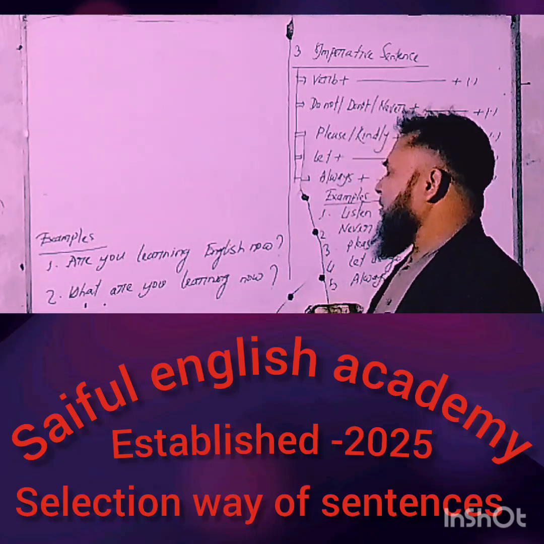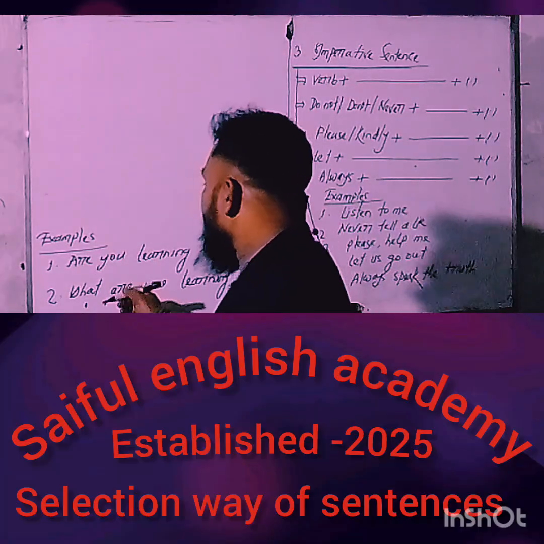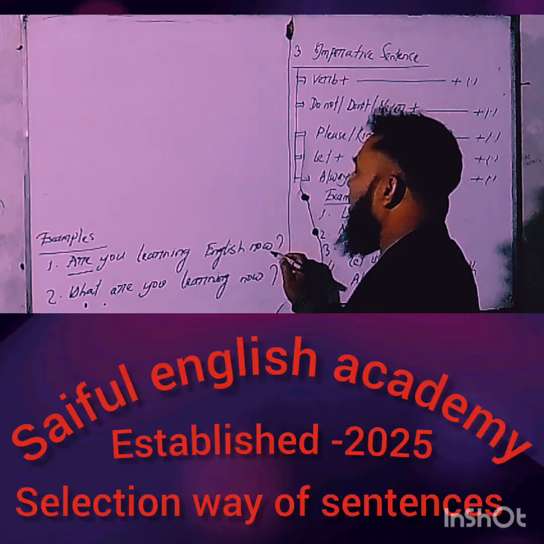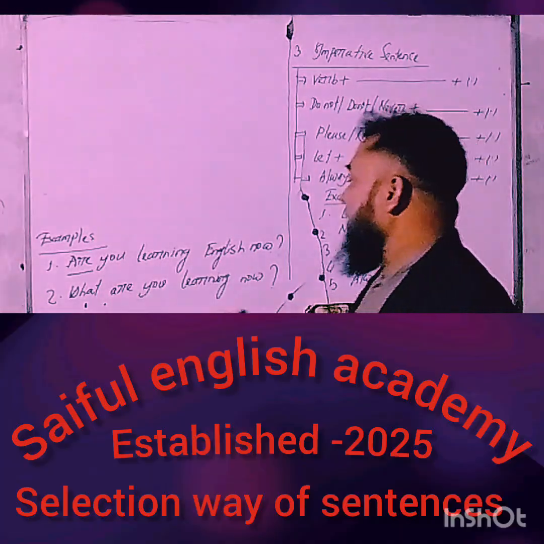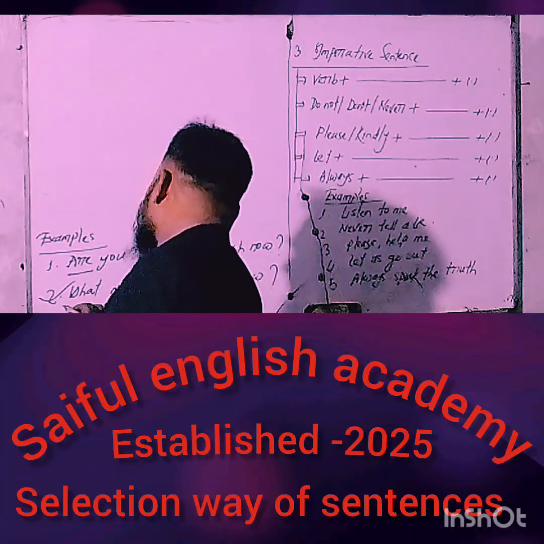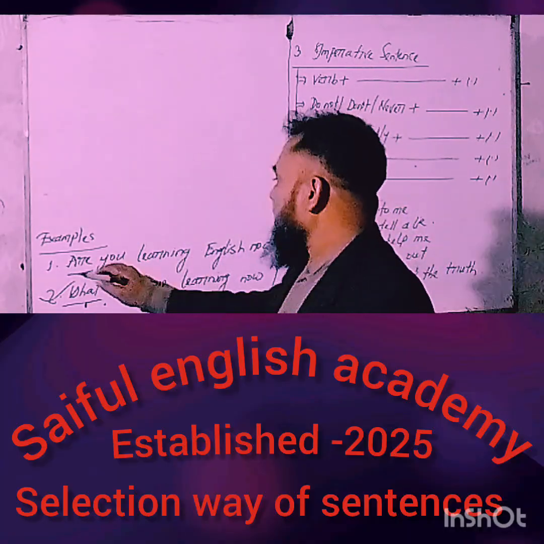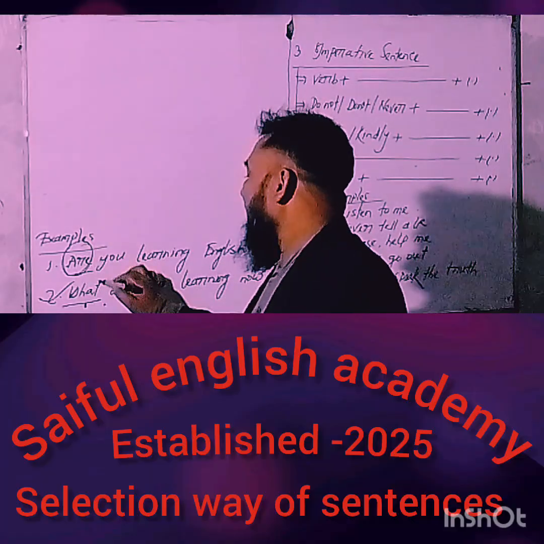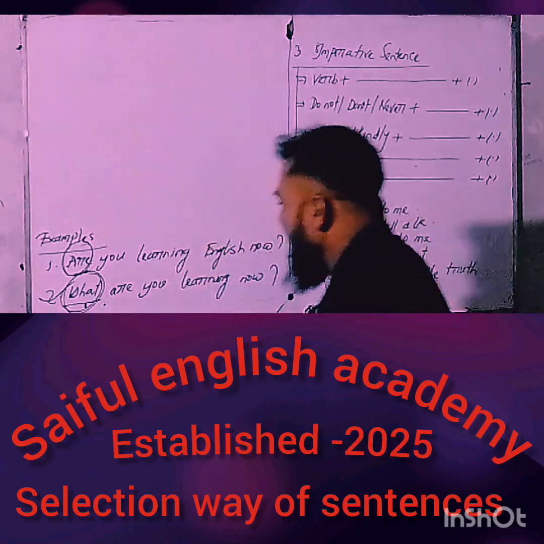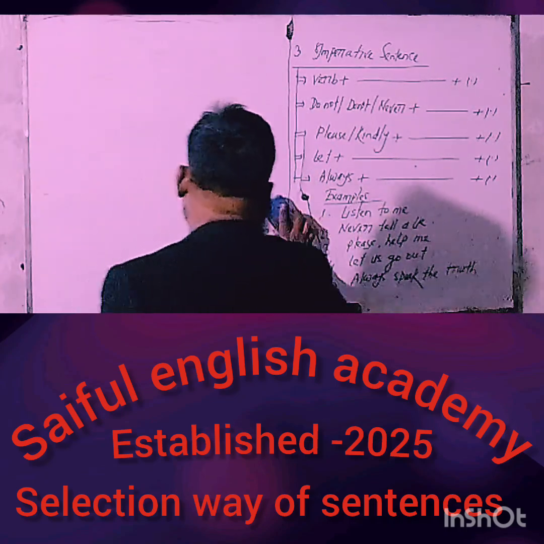With reference to this, I have written two examples. First example, are you learning English now? Second example, what are you learning now? Take a look at the board and try to understand. The first example starts with the auxiliary verb are, and the second example starts with a WH question. I hope you have understood clearly.